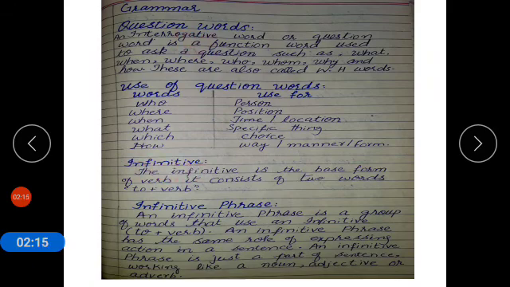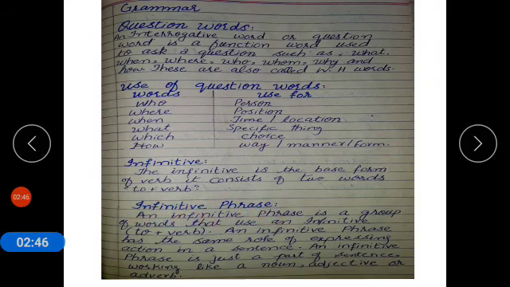Now, infinitive. What is infinitive? The infinitive is the base form of verb. It consists of two words, to plus verb. When we add to with verb, it is termed as infinitive, just like to call, to talk, to walk. So to plus walk, walk is a verb. To walk, to talk.